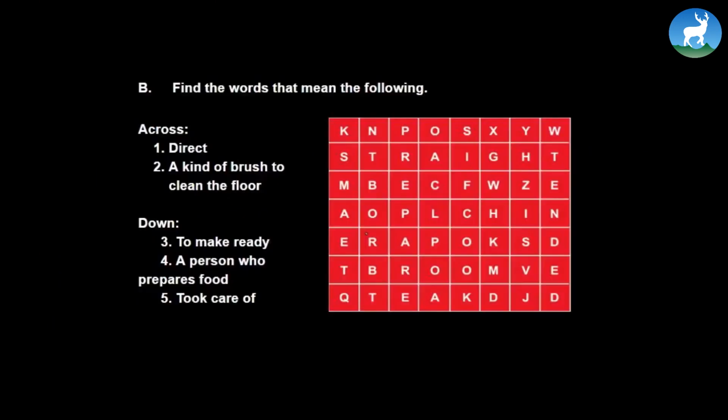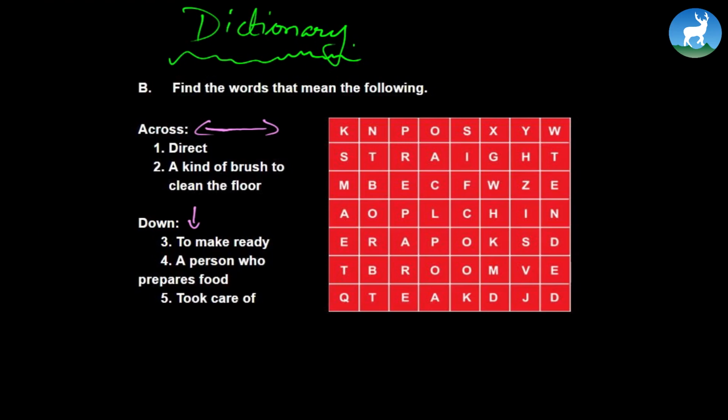Let's continue further. Find the words that mean the following. Across, down. Across means, here you go, it's horizontal. Down means it goes like this. This is across. Down means like this. This is vertical. Okay? And of course, find out the words that mean the following. What you need here is a dictionary. With the help of a dictionary, this exercise is very easy. Of course, you can also use a mobile dictionary or offline dictionaries. You obviously can take help of those.